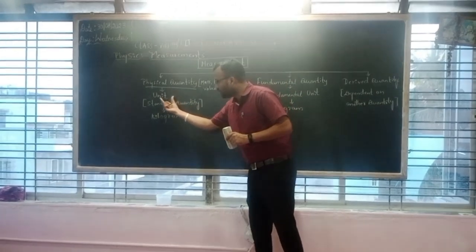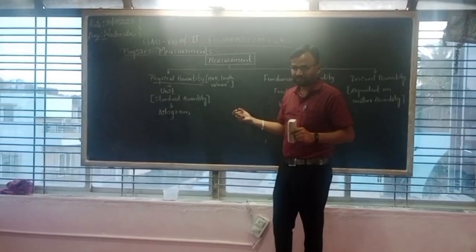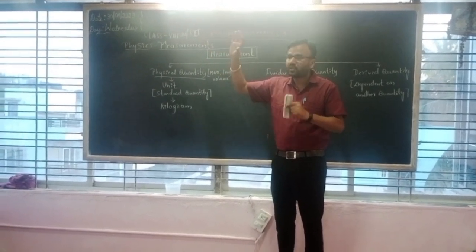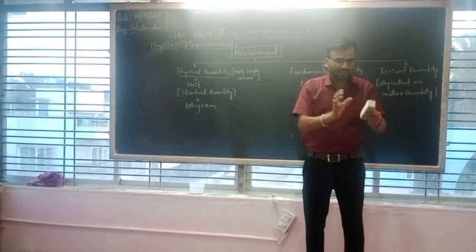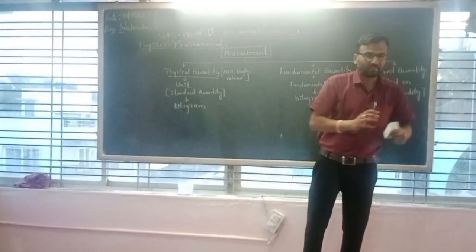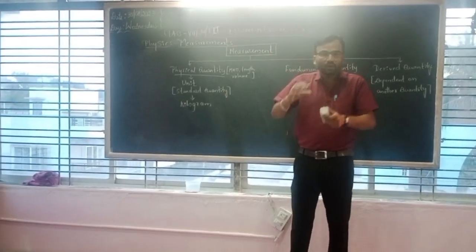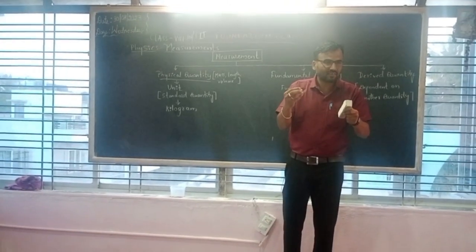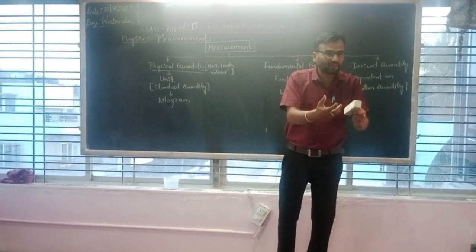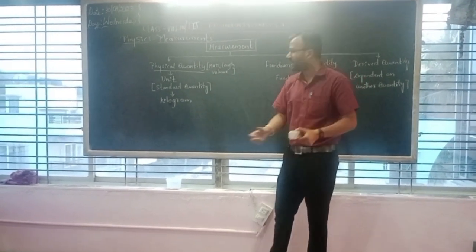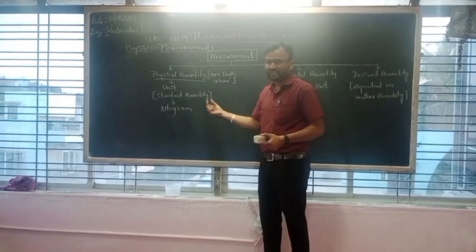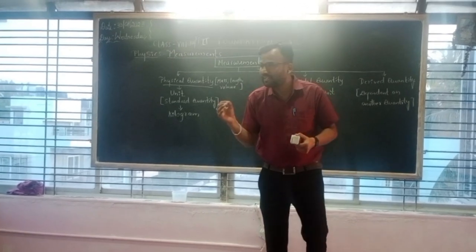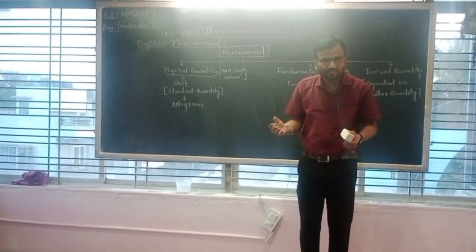So remember, unit means it's a standard quantity. Let's say for example, if you have 1 kg as a standard unit, then you can say that this object is having 50 kg, and this object is having 1 kg. Without that standard quantity, you can't say the quantity of the object, the weight of the object, the volume of the object. So we need one standard quantity. Those standard quantities are considered as units. Is it clear, children?